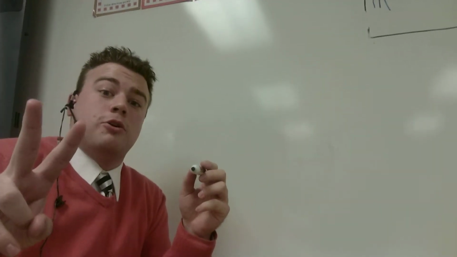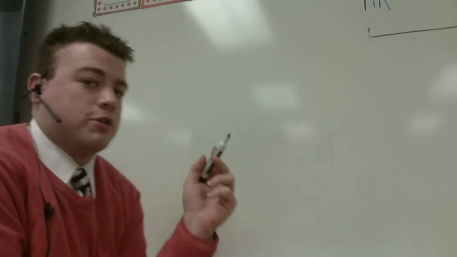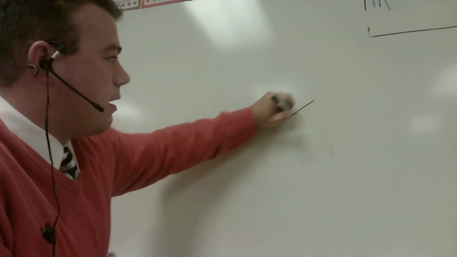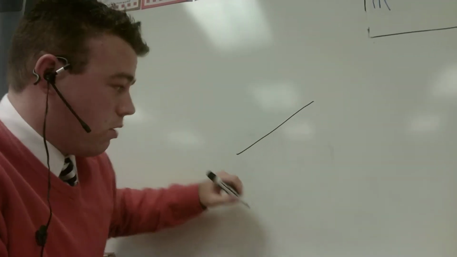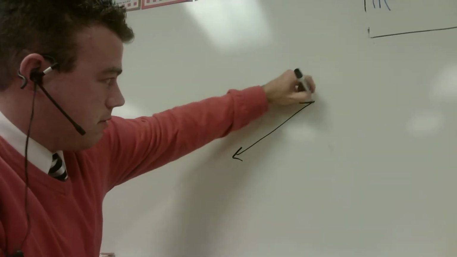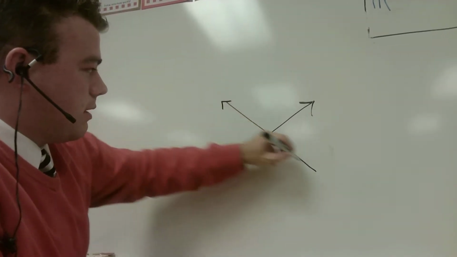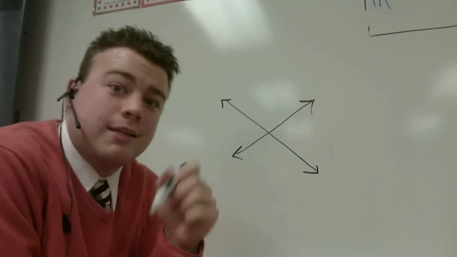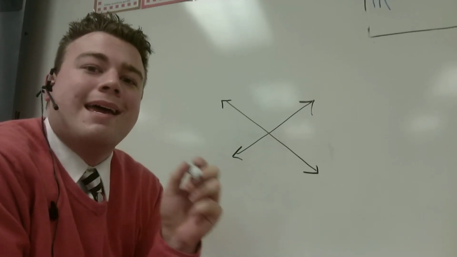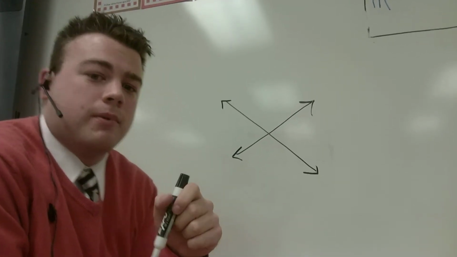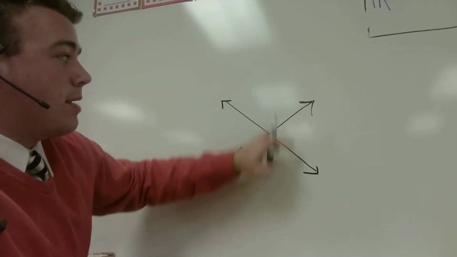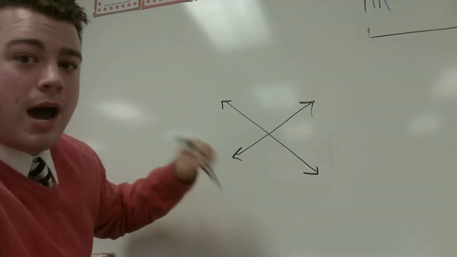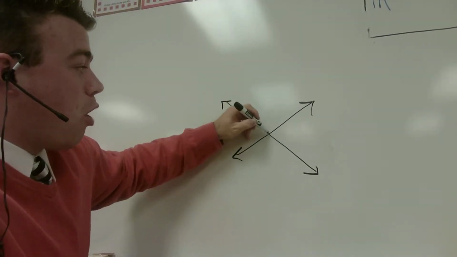I'm going to draw two lines on the board. Those two lines are called intersecting lines. I'm going to say that again. Intersecting. Now, first off, we know I have my lines because I have my arrows. These intersecting lines are going to cross at one point. They intersect at one point. That's how we get intersecting lines.